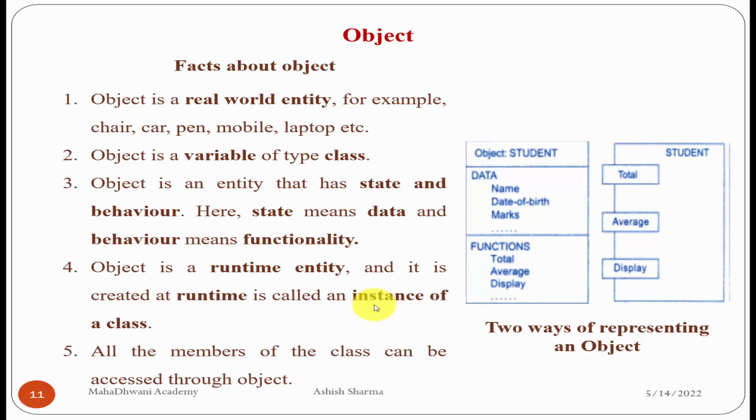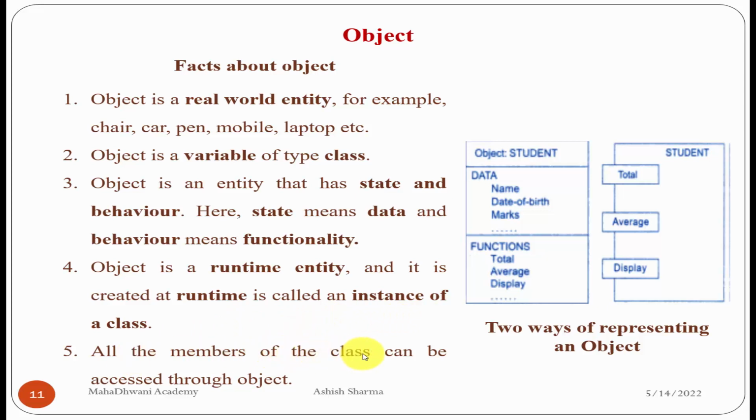That's why we say instance, because a small time duration is called an instance. So the memory is consumed by the object at runtime for milliseconds, that's why we call the object an instance of the class. Don't be confused with the word instance, because an object is also called an instance but at runtime. So this is a technical term to remember: the instance of the class at runtime is an object.